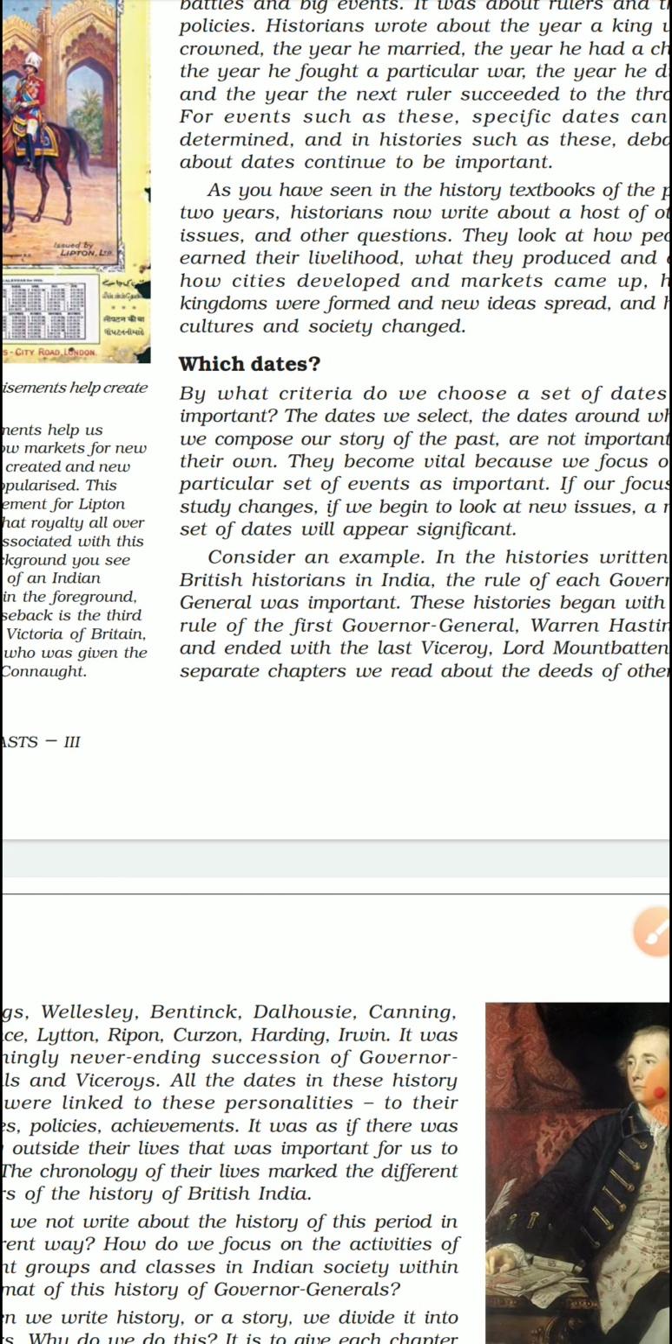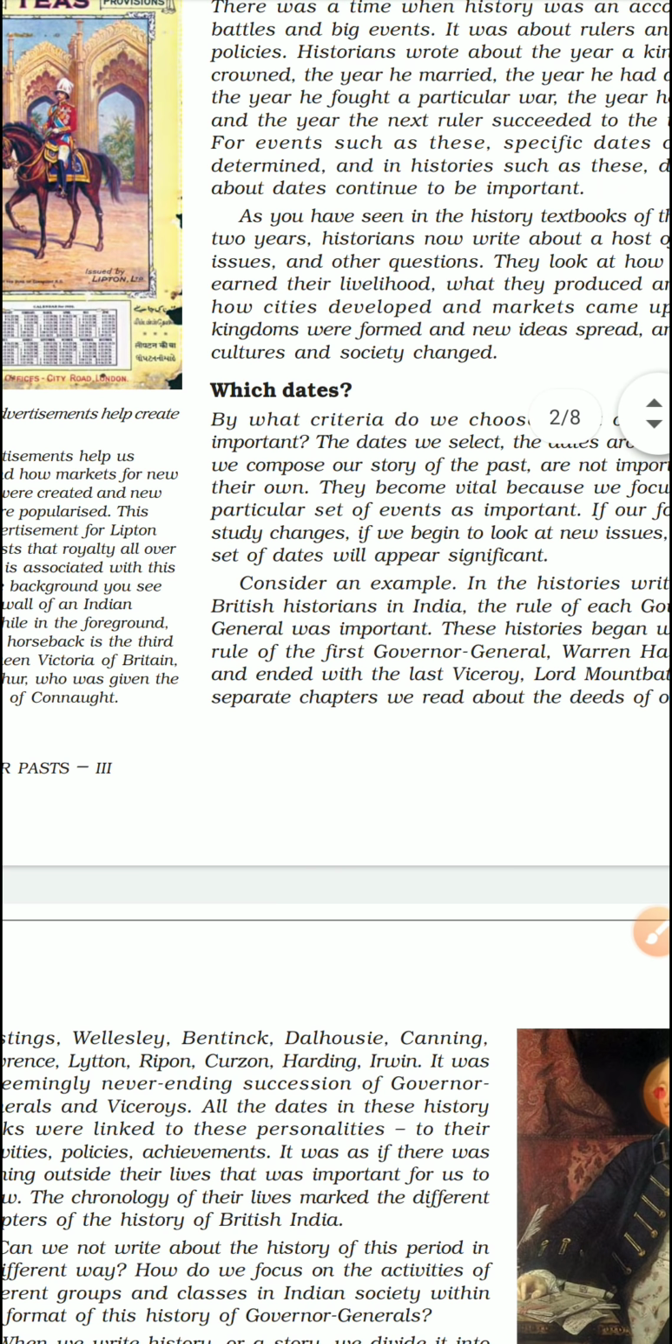So let us see what they have written then. What did they write? They wrote things that were related to them, like the rule of the Governor General. Here it's something very important. The rule of Governor General. Who is a Governor General? Governor General is actually, you can say, the head or the in-charge of a company. So which company here? British East India Company.